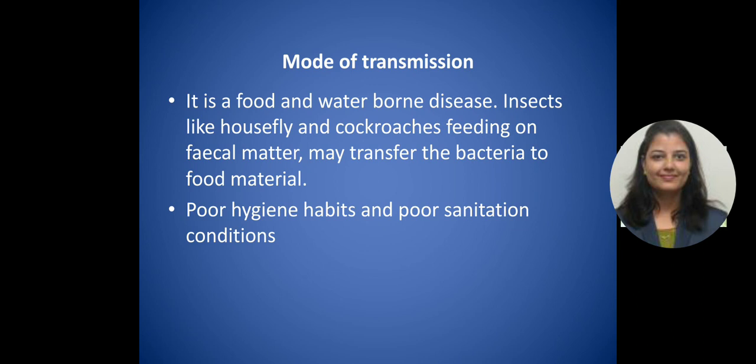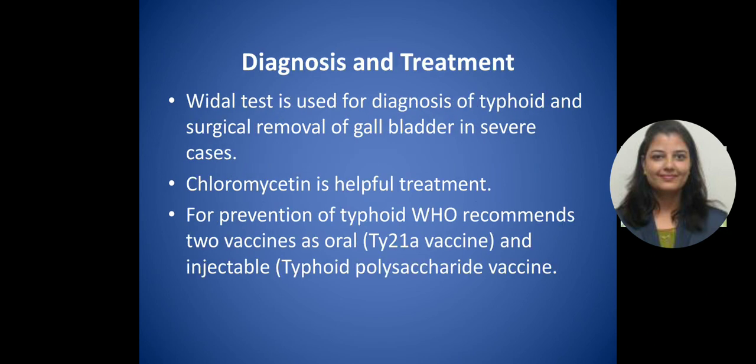Insects like houseflies and cockroaches feeding on fecal matter may transfer this bacterium to food material. So poor hygiene habits and poor sanitation conditions are the main aspects which transmit this bacterium from fecal matter to food and contaminate that food.